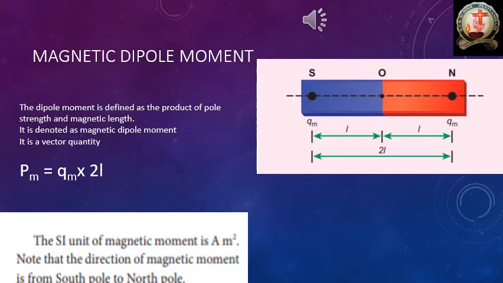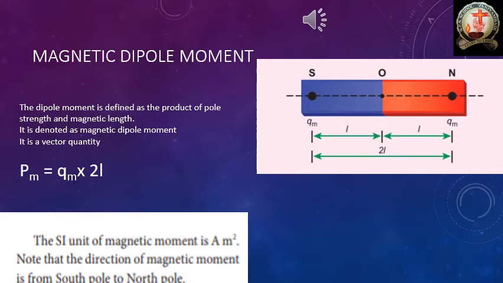You may have a doubt: what is the pole strength? Pole strength is nothing but magnetic charge. Like in the electrostatics lesson, unit 1, I told you that each electron has an electric charge, correct? Like that, here each and every pole has magnetic charge.